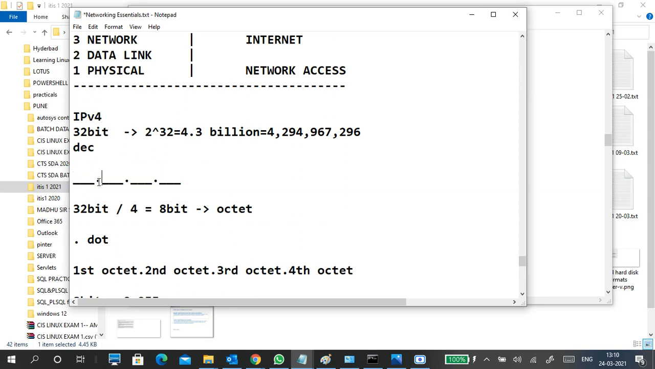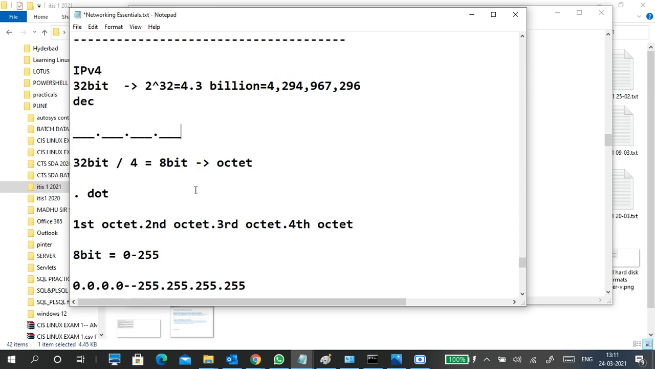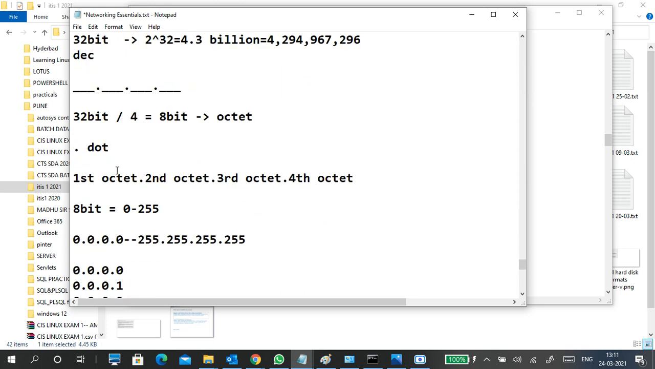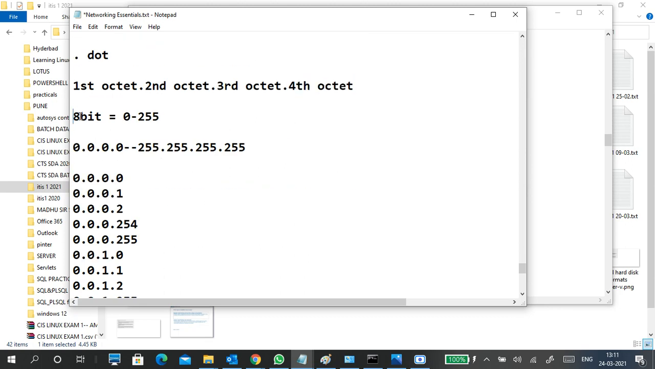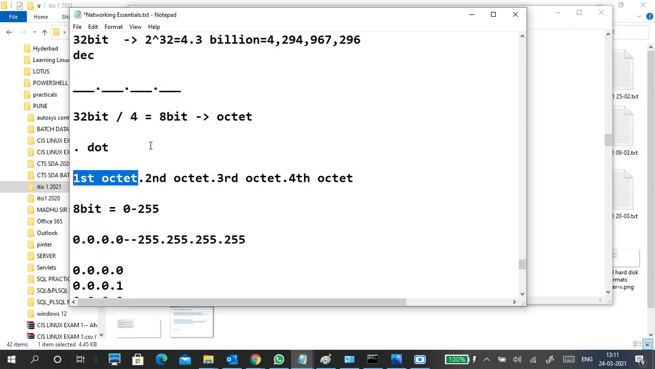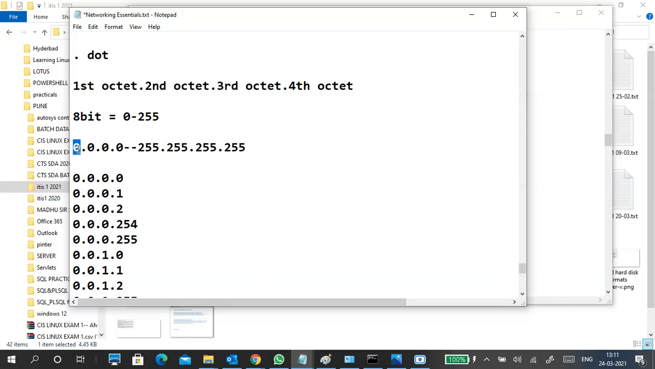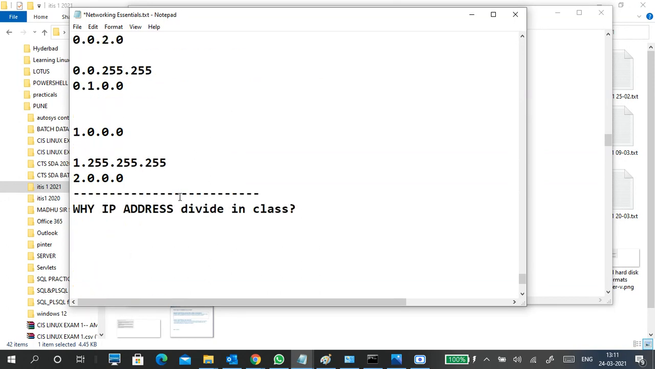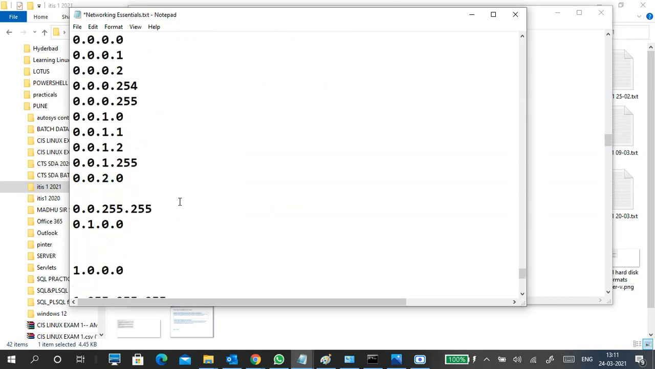So this is the format. This is the first octet, second octet, third octet, and fourth octet, divided by dot. It is 8 bit, which means each octet value is from 0 to 255. Whenever I write, it goes 0, 1, 2, 3, 4 up to 255 for each one.